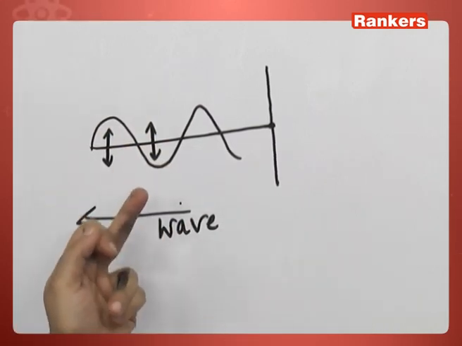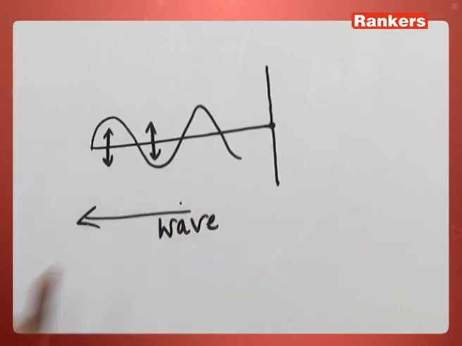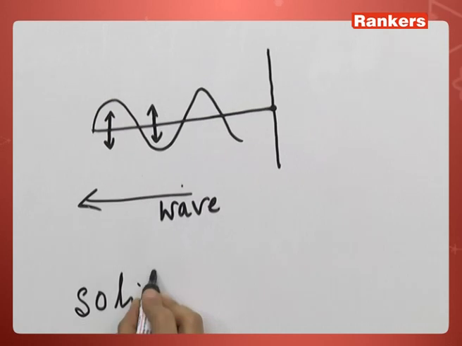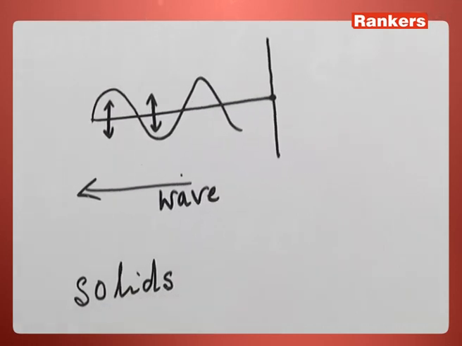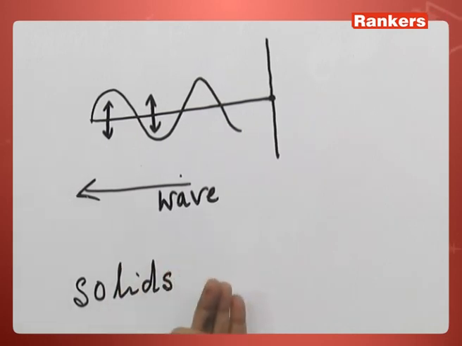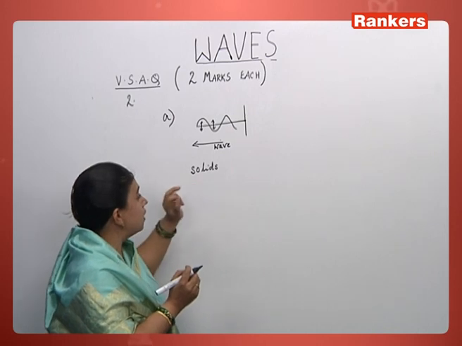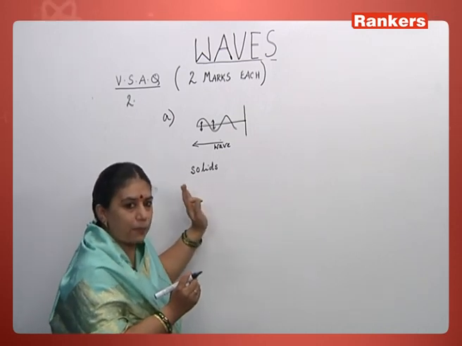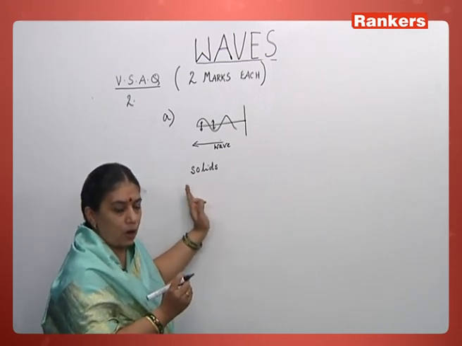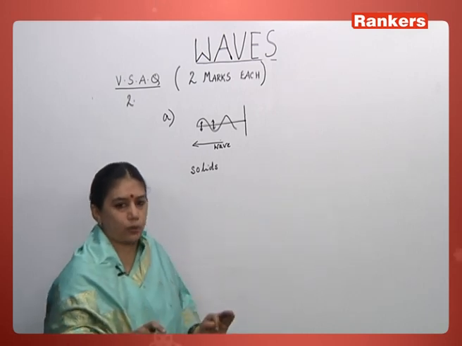This transverse wave actually takes place mostly in solids and not in liquids. The reason being, in liquids we do not have the shearing stress or the shearing strain. That is the reason mostly transverse waves are produced in solids or surface of liquids.